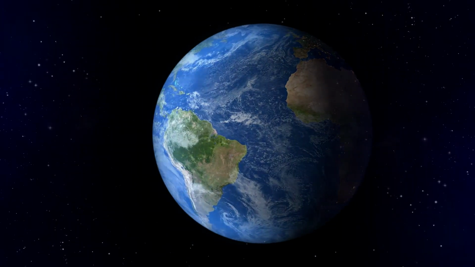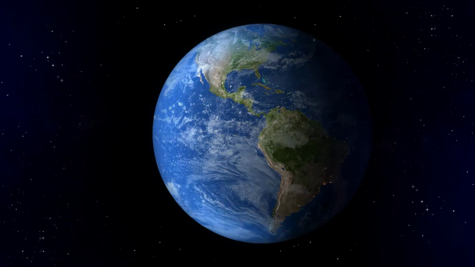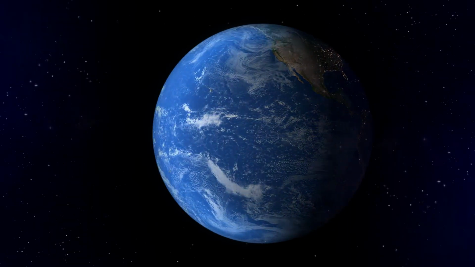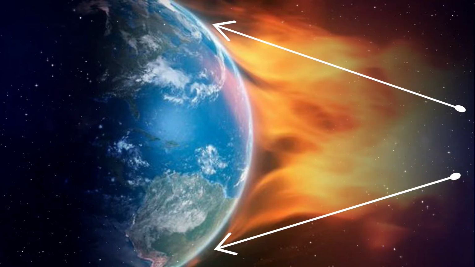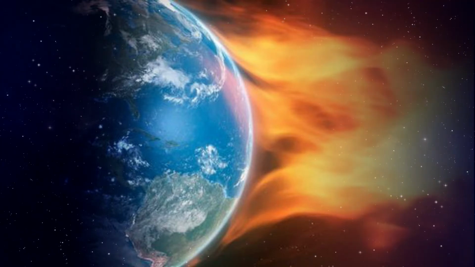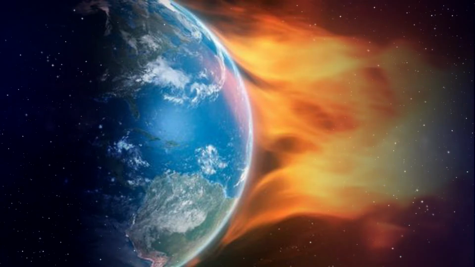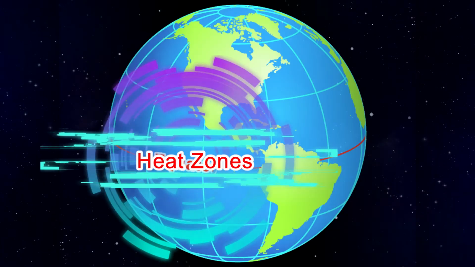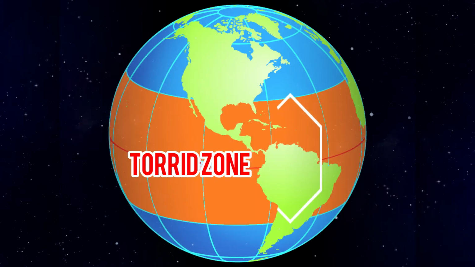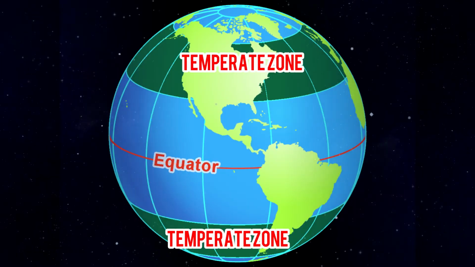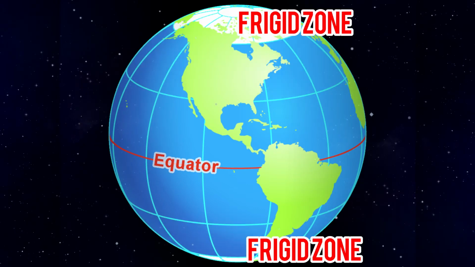What are the heat zones of Earth? How did they form? The angle of the sun's rays goes on decreasing towards the poles. This causes different temperature zones on the Earth. Heat zones of the Earth are torrid zone, temperate zone and frigid zone.